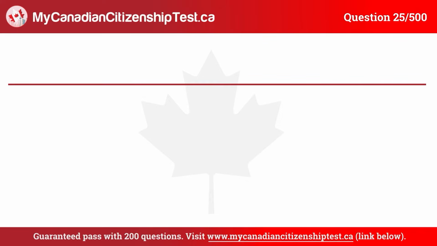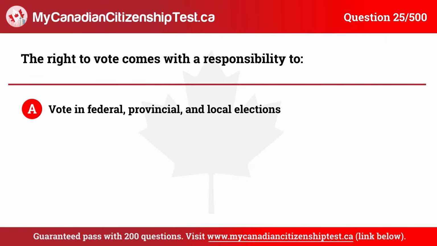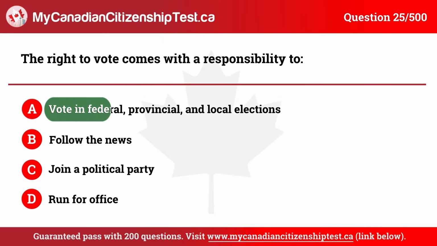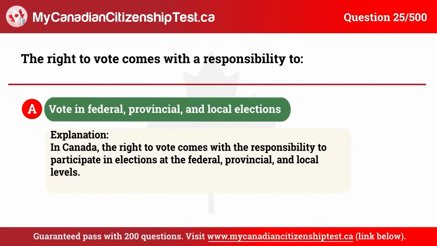Question 25. The right to vote comes with a responsibility to A. Vote in federal, provincial, and local elections. B. Follow the news. C. Join a political party. D. Run for office. The correct answer is A. Vote in federal, provincial, and local elections.